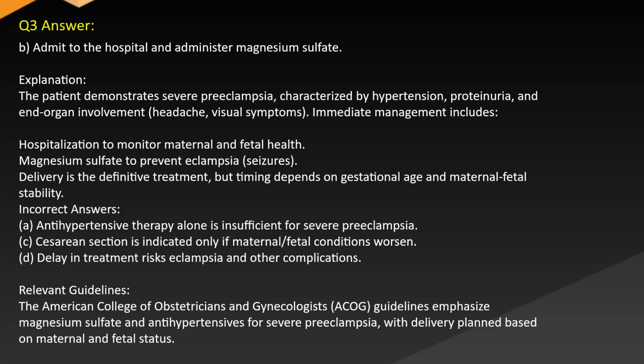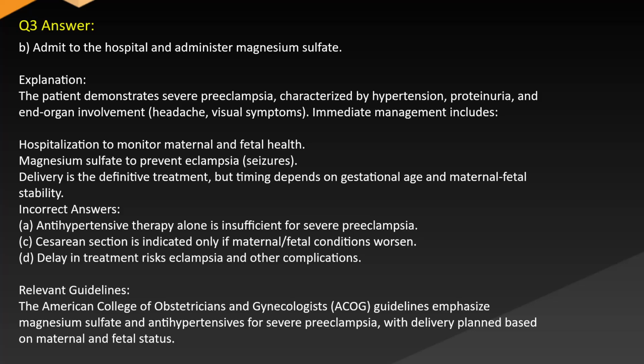Answer. B. Admit to the hospital and administer magnesium sulfate. Explanation. The patient demonstrates severe preeclampsia characterized by hypertension, proteinuria, and end-organ involvement: headache and visual symptoms. Immediate management includes hospitalization to monitor maternal and fetal health, and magnesium sulfate to prevent eclampsia, seizures. Delivery is the definitive treatment, but timing depends on gestational age and maternal-fetal stability.